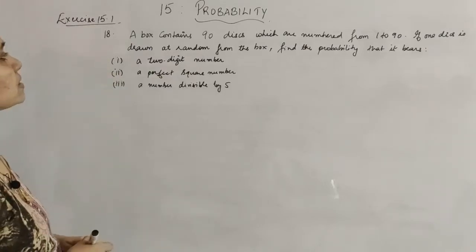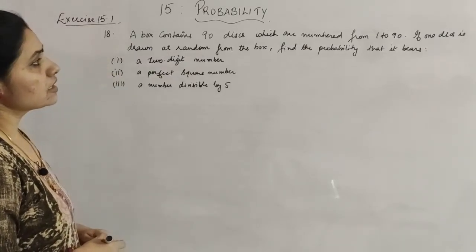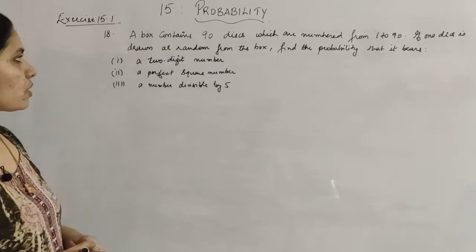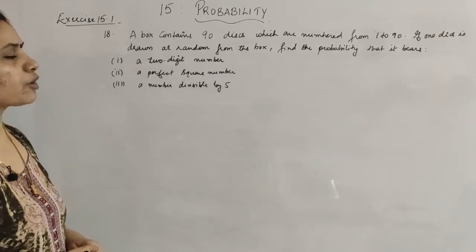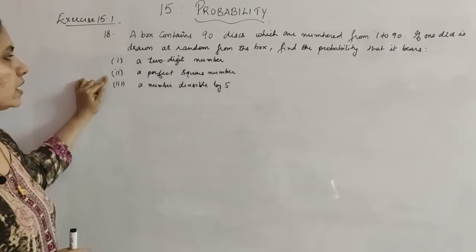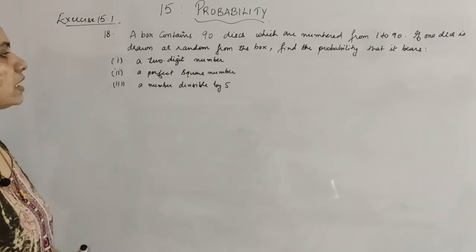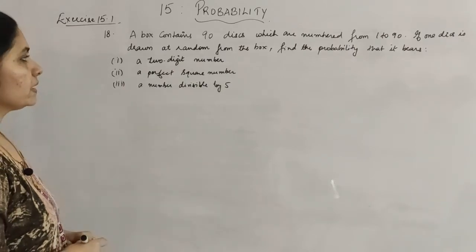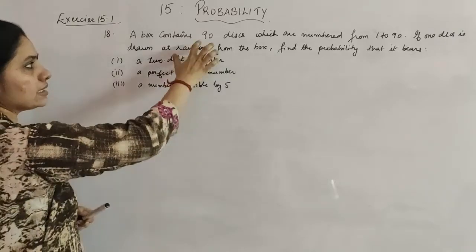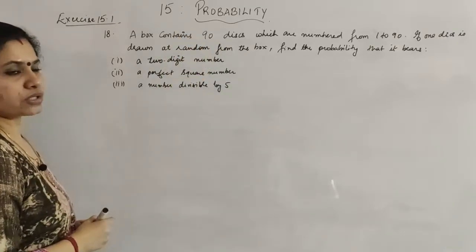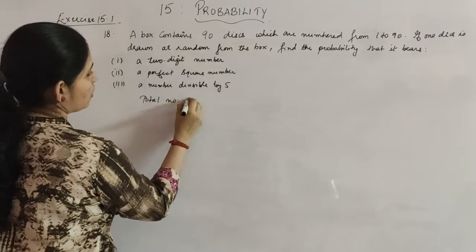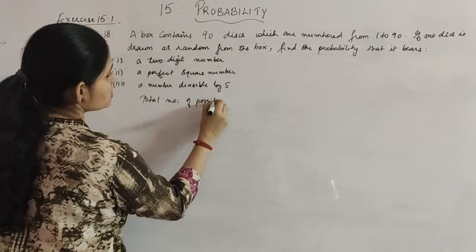Question number 18 is: a box contains 90 discs which are numbered from 1 to 90. If one disc is drawn at random from the box, find the probability that it bears: first, a 2-digit number; second, a perfect square number; and third, a number divisible by 5. So here you can see that you have in total 90 discs. So that is your total possible outcomes. Okay, total number of possible outcomes